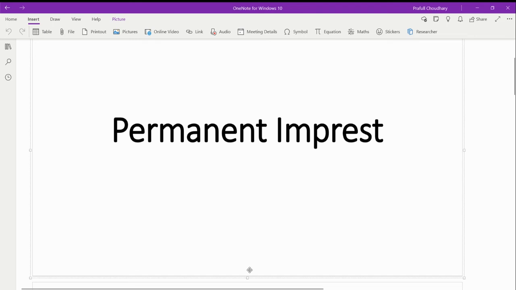Hi everyone. Today we'll learn about a term called imprest. In civil engineering, we deal with this term in estimation and costing. So, what does imprest mean? As we know, imprest isn't a civil engineering related thing. It is commonly used in business. So, what does it mean?